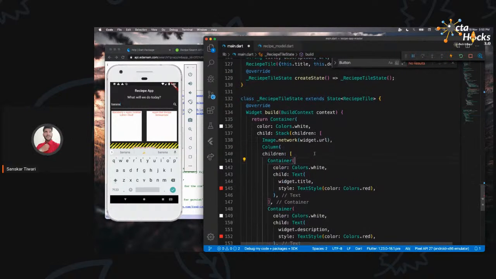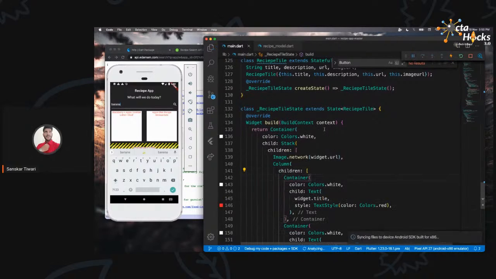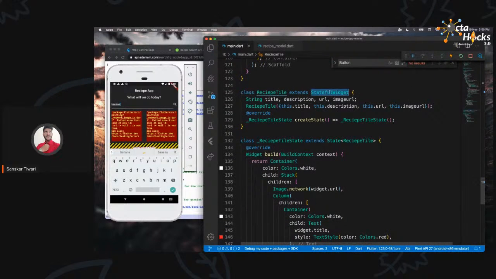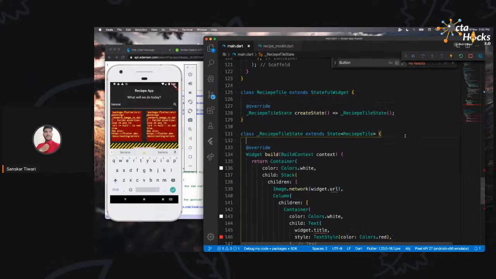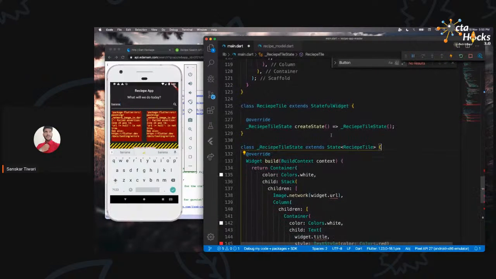Now, one thing is that this widget is not going to update quite a lot. So if you have a question why we are using a stateful widget here, we can actually use a stateless widget, and it's very easy to convert from stateless to stateful. Let me just change it to a stateless one. Actually, let's just leave it there.